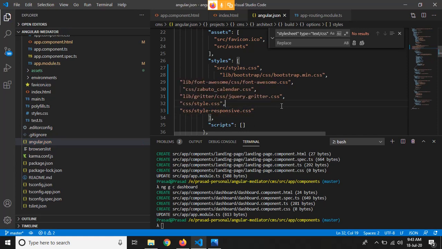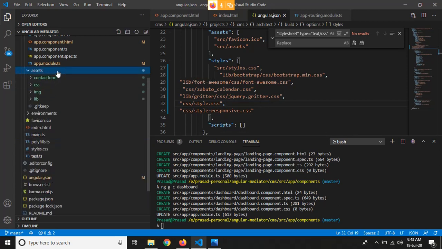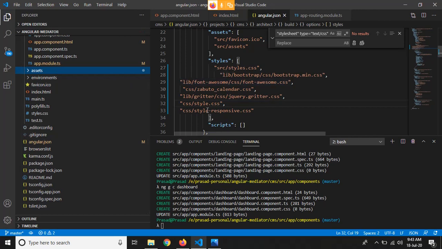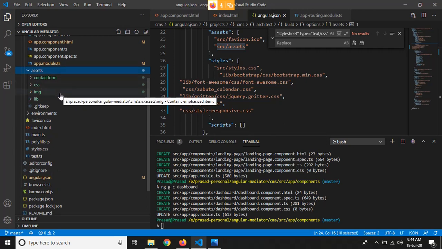So now all these CSS files that we have imported are in this assets folder, assets and then CSS, right? So we have to give the path according to that. So we have to put src/assets, and then we have this lib folder, right?